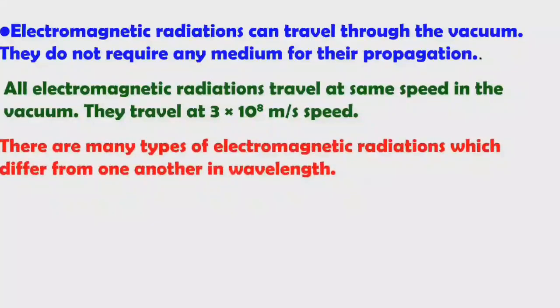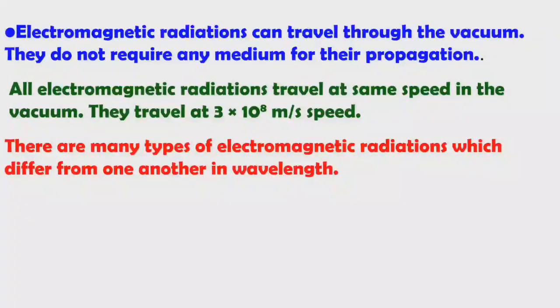There are many types of electromagnetic radiation which differ from one another in wavelength, like gamma rays, ultraviolet rays, infrared radiations, radio waves, and visible light. Among all of them, the human eye can sense only visible light.